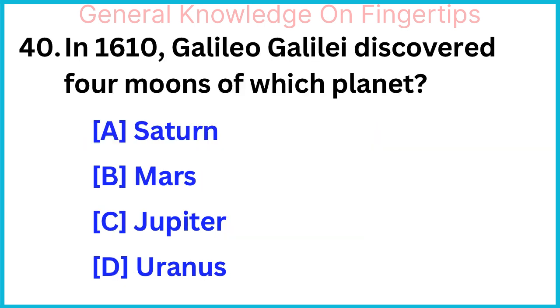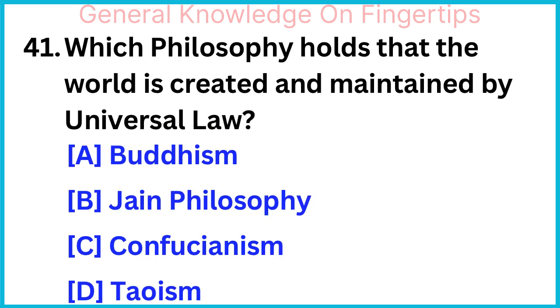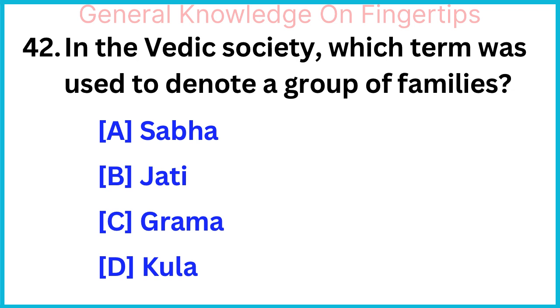In 1610, Galileo Galilei discovered 4 moons of which planet? Jupiter. Which philosophy holds that the world is created and maintained by universal law? Jain philosophy. In the Vedic society, which term was used to denote a group of families? Kula.